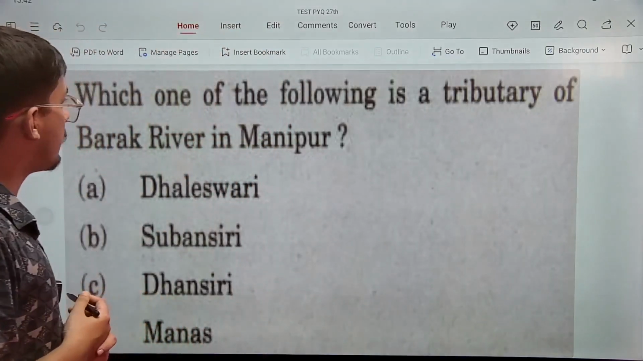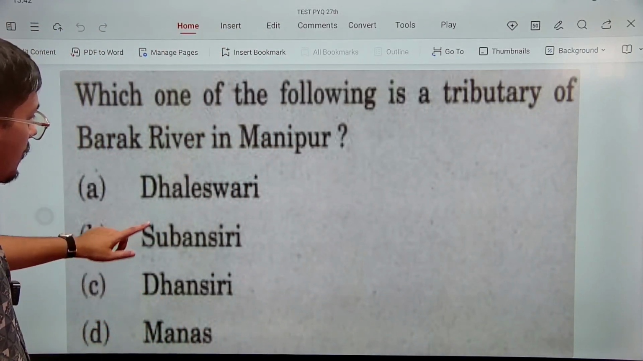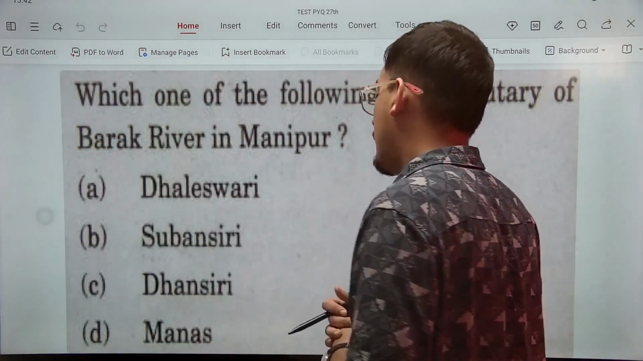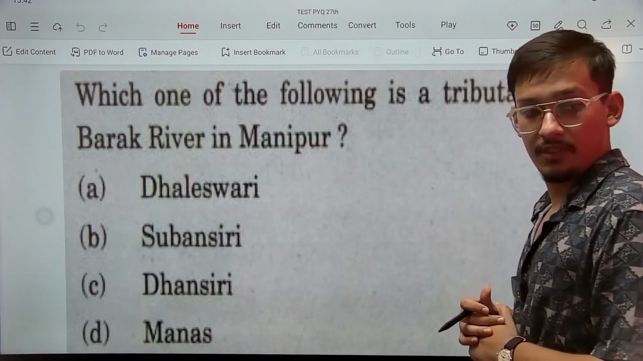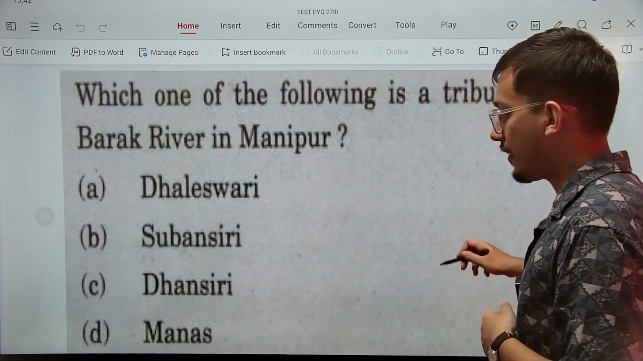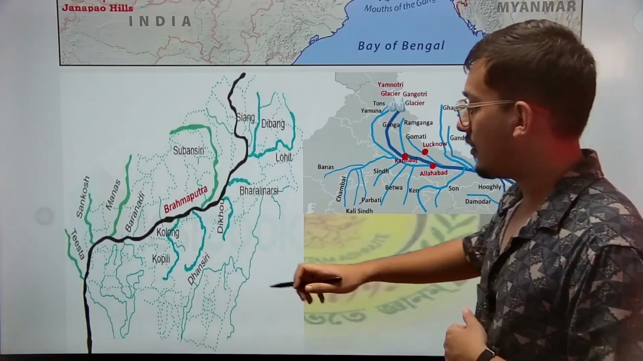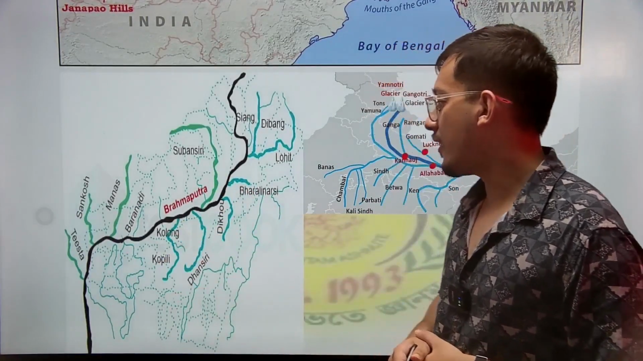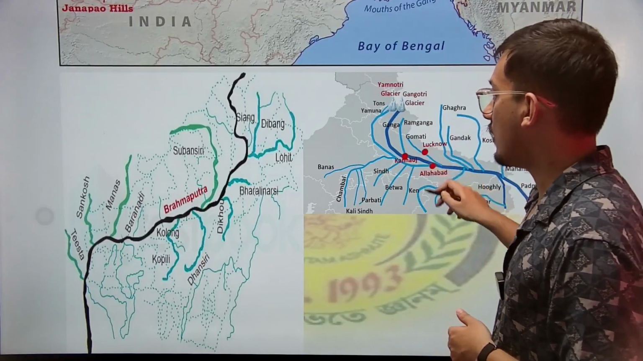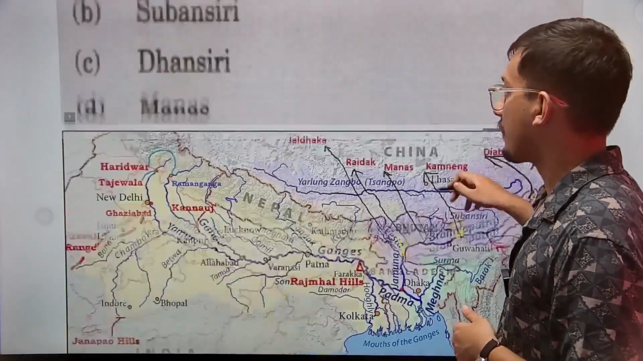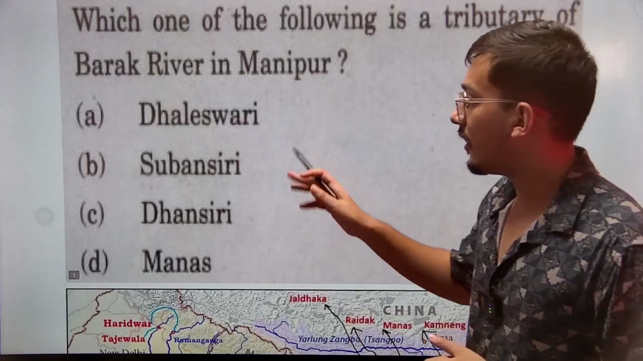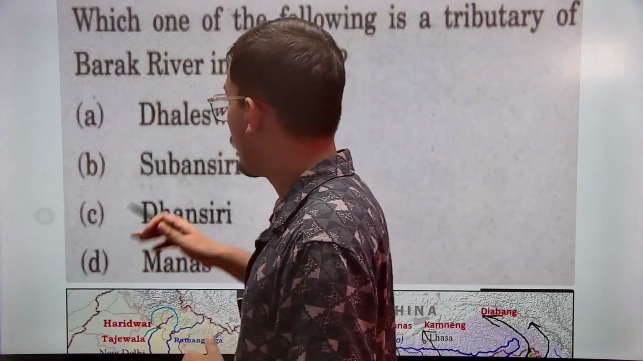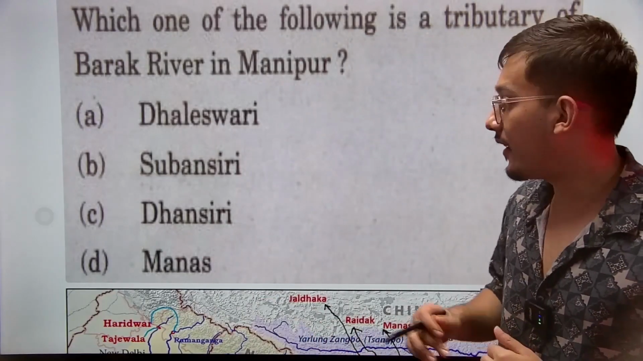Which one of the following is a tributary of Barak River in Manipur? Is it Dhaleswari, Subansiri, Dhansiri, or Manas? It's very easy here. The easiest way to tackle this is to look at Dhansiri, Subansiri, and Manas. All three are tributaries of the Brahmaputra, right? Whereas Dhaleswari is not a tributary of Brahmaputra, so we can say the answer here will be A, Dhaleswari.